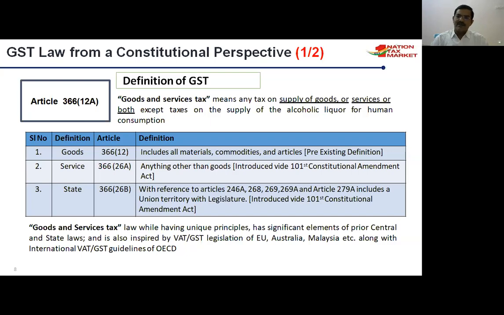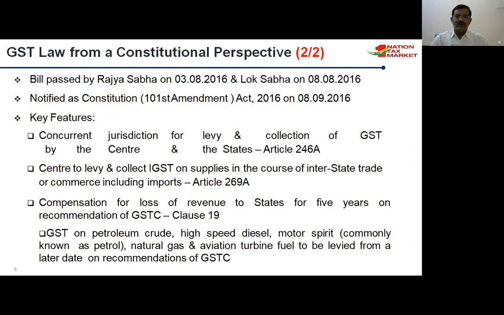Earlier the center collected CENVAT and the states collected VAT. It is also inspired by GST legislation of the European Union, Australia, Malaysia, etc. Along with international VAT and GST, the majority of the world's countries have implemented it. The GST bill was passed in Rajya Sabha on 3rd May 2016 and Lok Sabha on 8th May 2016, and notified as the 101st Constitution Amendment on 8th September 2016.